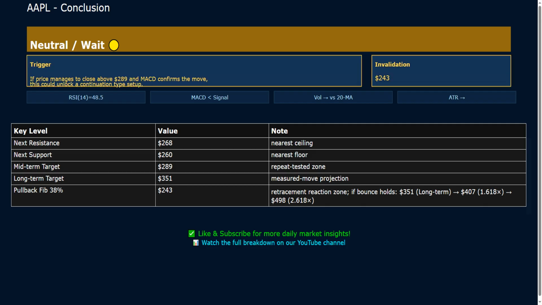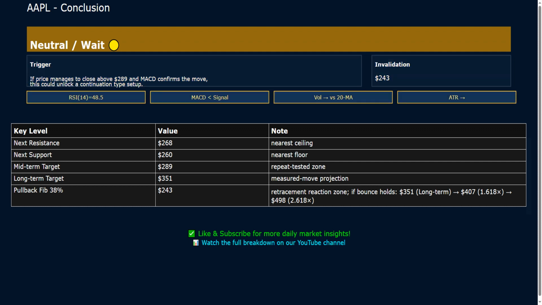Technical analysis update. Looking at Apple today, conditions are reading as neutral overall. Price is currently below the medium-term moving averages, which anchors the broader trend bias. The main tactical trigger to watch is a daily close above $289. A daily close above $289 with MACD confirmation would argue for a continuation type setup. On the defensive side, this roadmap starts to weaken on a sustained break below $243.